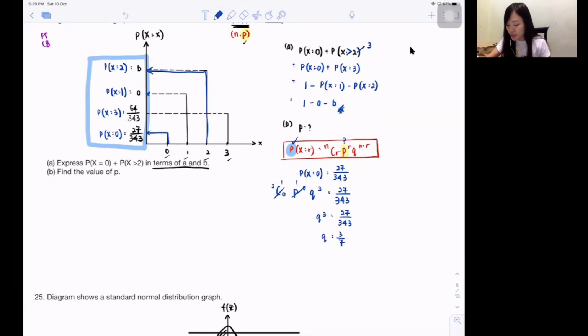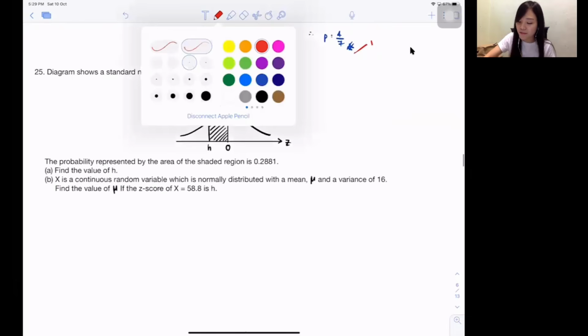But this question is asking for P. So isn't it P should be 1 minus Q? So probability of failure is 3 over 7, probability of success is 4 over 7. That's it. How many marks here? 3 marks. Here 1, here 1, here 1. Easy peasy, 3 marks.